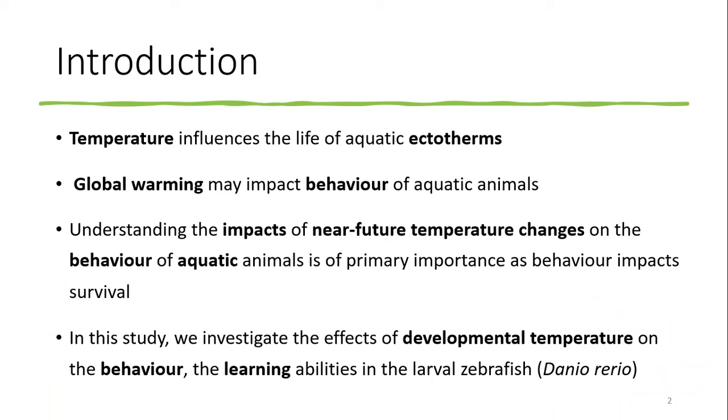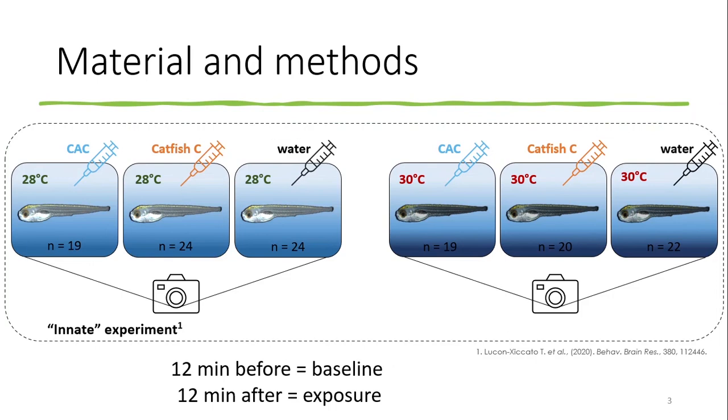So, in our study, we are investigating the effects of developmental temperature on the behaviour and the learning abilities in the larval zebrafish, which is a neurological model species. In order to test whether elevated temperature influences swimming behaviour, we exposed zebrafish from embryo stage and for 7 days to either control temperature, which was 28 degrees, as you can see on the left, or elevated temperature, which was 30 degrees, as you can see on the right.